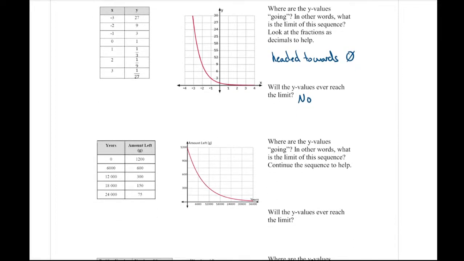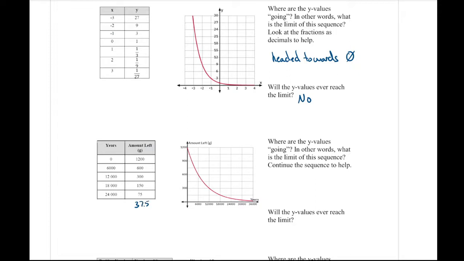If I look at the next graph, the example from the carbon dating scenario. If I keep dividing by half, or dividing by 2, or taking half of the previous amount, where am I going to go? Where are the y values going? So if I continue this sequence, 75, we get 37.5.